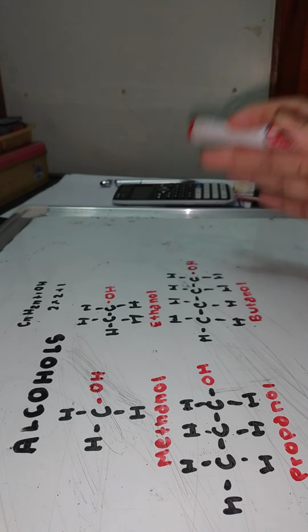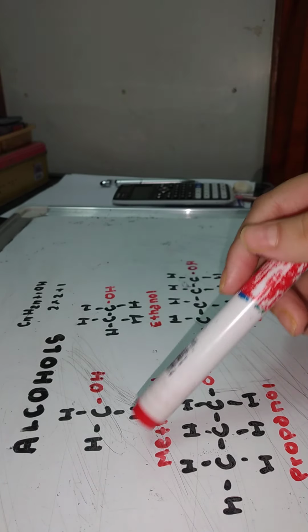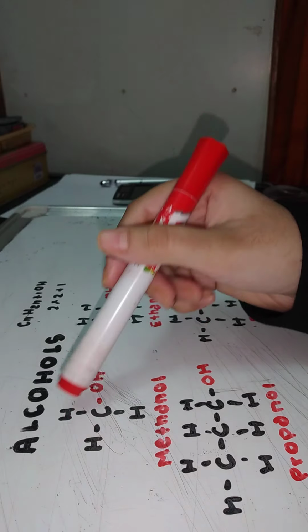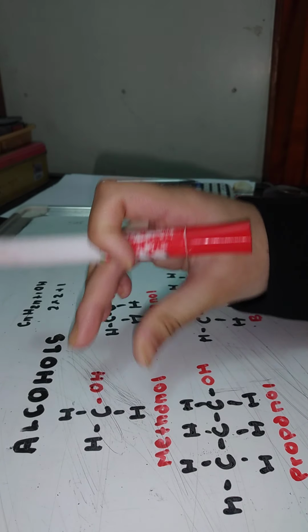so now I will show you guys the structural formula. So how to identify the structural formula. Basically structural formula is super easy. You guys have to just focus. This is the methanol, right? So what will be the structural formula for this? We can see that here is CH3 and there is OH.